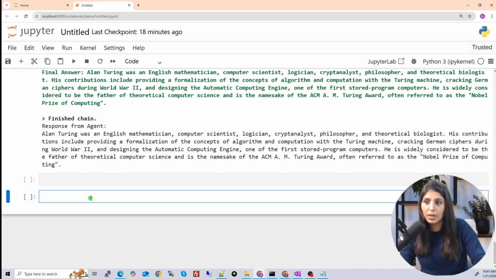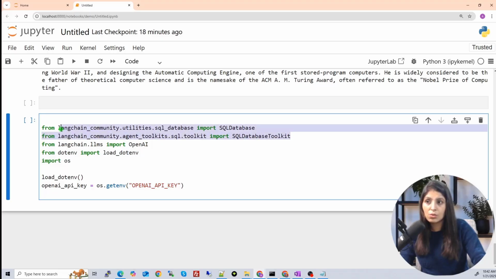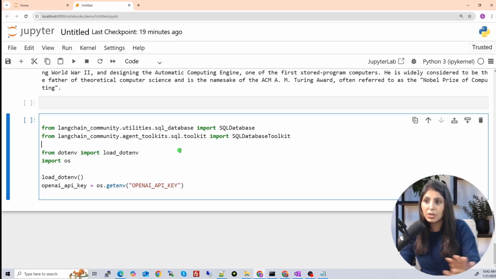So let me show you how to do that. This part is clear. We need these two things to create the tool and agent. We have already mentioned this module above, so we are deleting it. See, we are importing SQL database toolkit and SQL database from this. So in LangChain, we have these two tools using which you can perform database related tasks. And here we are importing OpenAI because we need some LLM. I have imported this above, so I'm deleting this also.